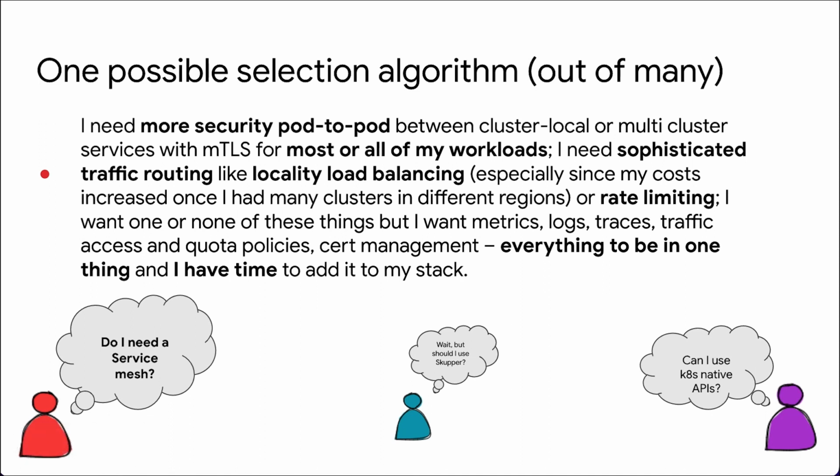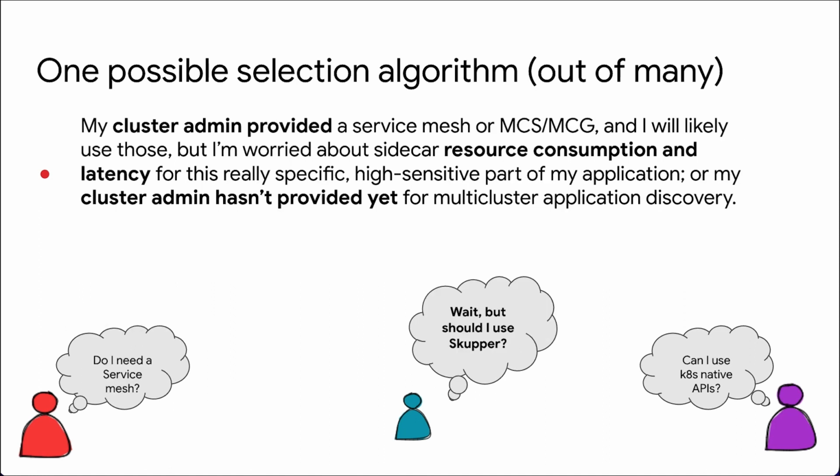Some of the features in this category might be locality load balancing, which becomes more relevant if you have many clusters in different regions, or rate limiting that you could configure against traffic at the layer of the solution. Or maybe you don't want all of those things, you only want one of them, or potentially none of them. But if it sounds attractive to have all your metrics, logs, traces, traffic access and quota policies, and your cert management solution all in one tool, and you have the time to add it to your stack, those are all the types of features that service meshes usually provide. And so that might be a reason that you want to go towards a service mesh.